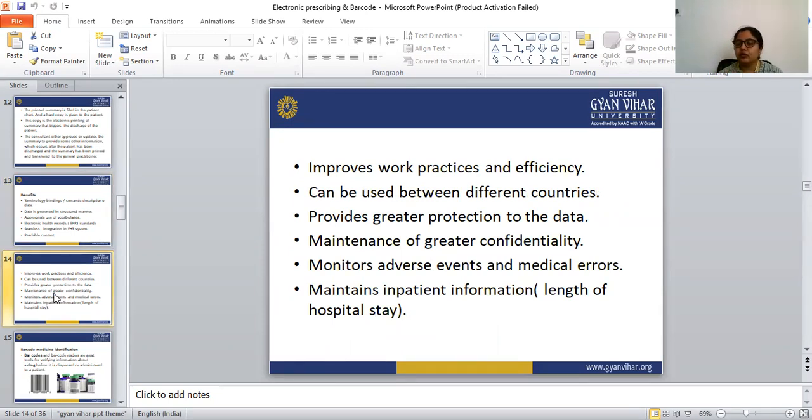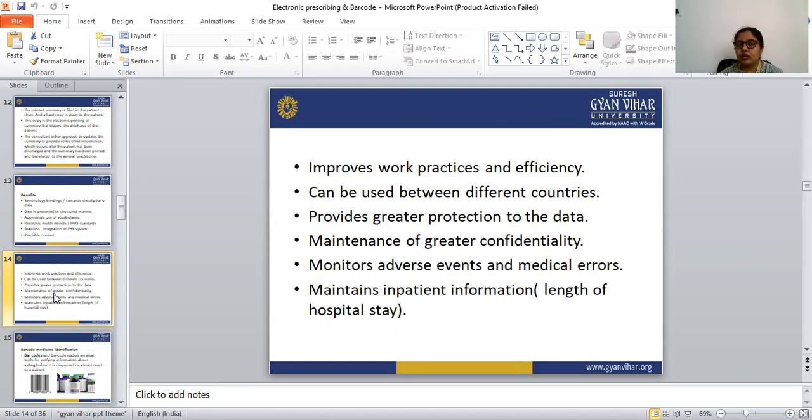It also maintains greater confidentiality, because all the data is protected with the help of this electronic discharge system. It also monitors adverse events and medical errors, and it maintains inpatient information.